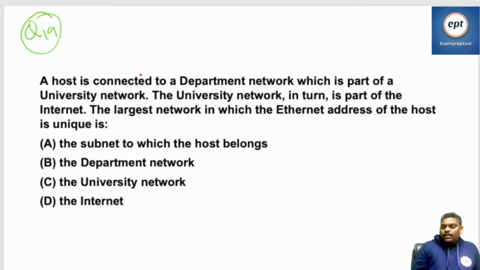A host is connected to a department network which is part of the university network.